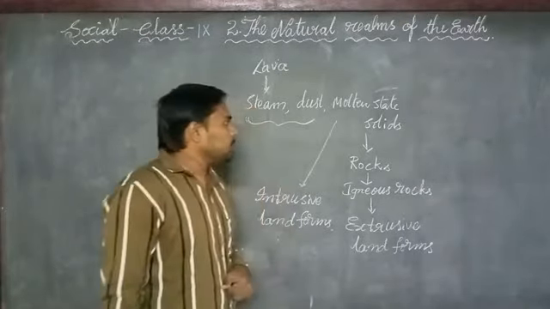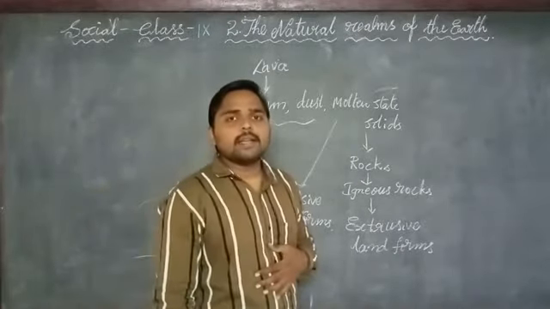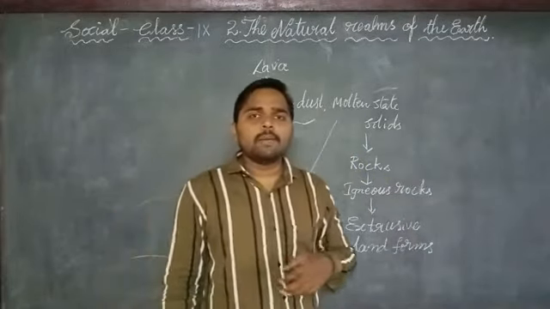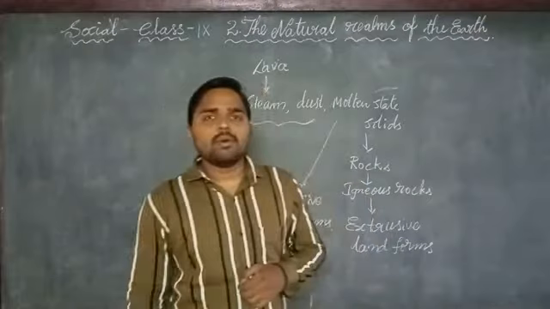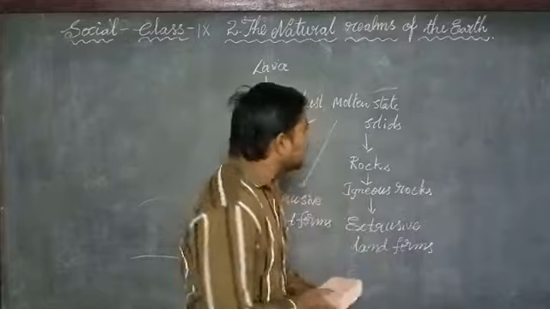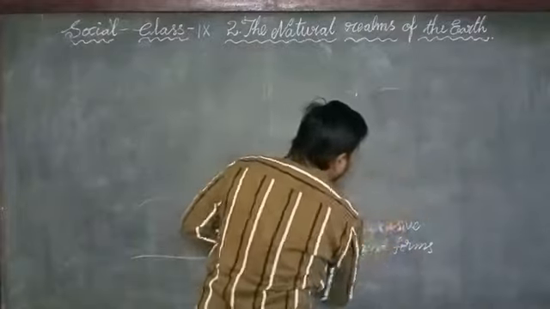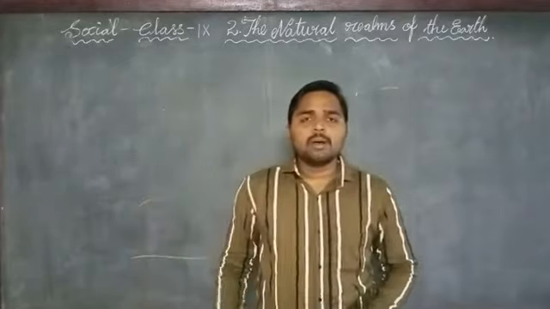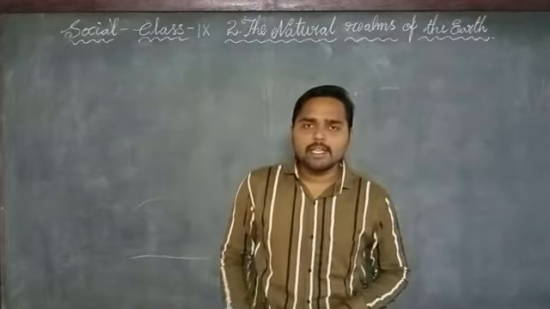Now let us see where the volcanoes are located heavily. Volcanoes are located heavily around the Pacific plate edge. We have 7 plates lying or floating on the mantle, as we learned in the previous class.